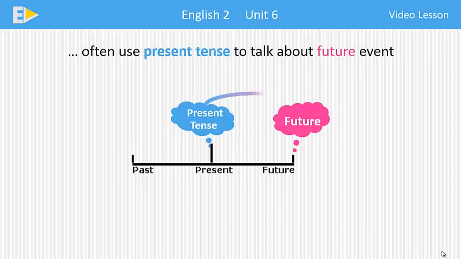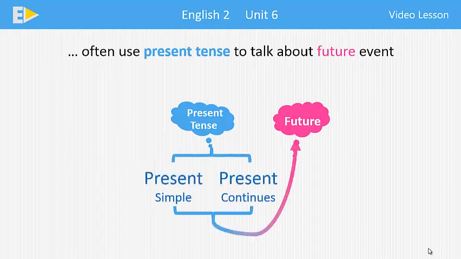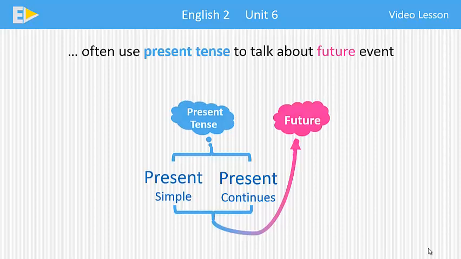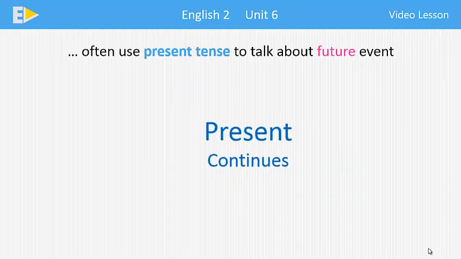But, do you know? In some situations, we often use present tense to talk about future events. It may sound a little abnormal, but anyway, it is the reality in the English language. Both present continuous and present simple can be used to express future meaning. First, let's have a look at present continuous with future meaning.